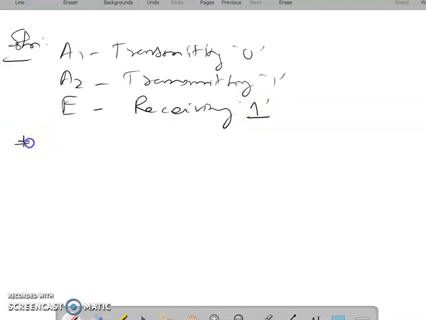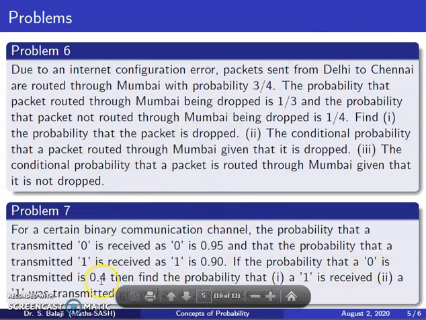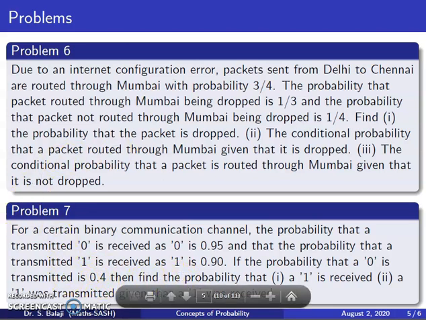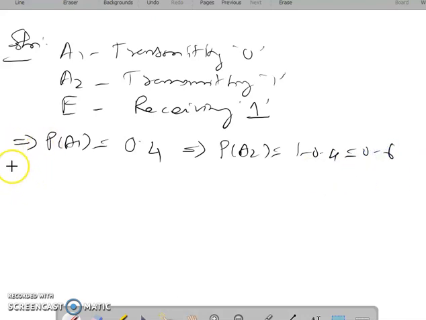So we have to find the probabilities, starting with the probability of A1, transmitting 0. The probability that a 0 is transmitted is given as 0.4, but the probability of transmitting 1 is not given; that will be the complement event. Therefore, P(A1) is 0.4, which implies P(A2) is 1 minus 0.4, which is 0.6.